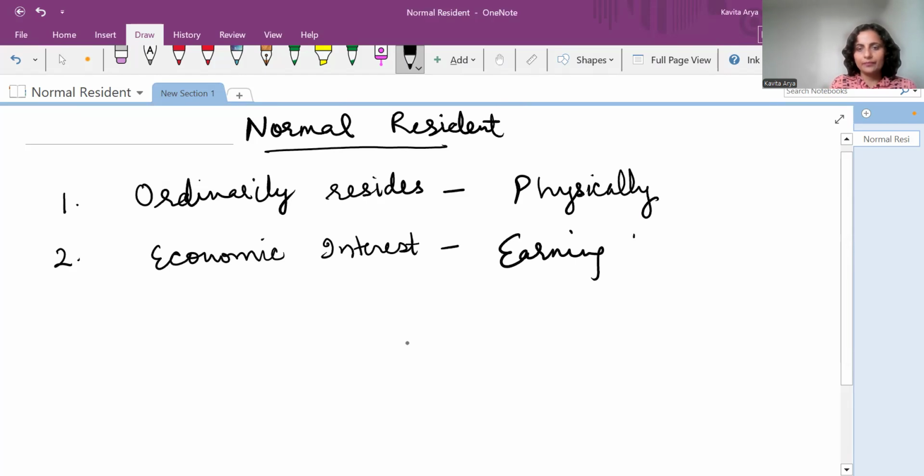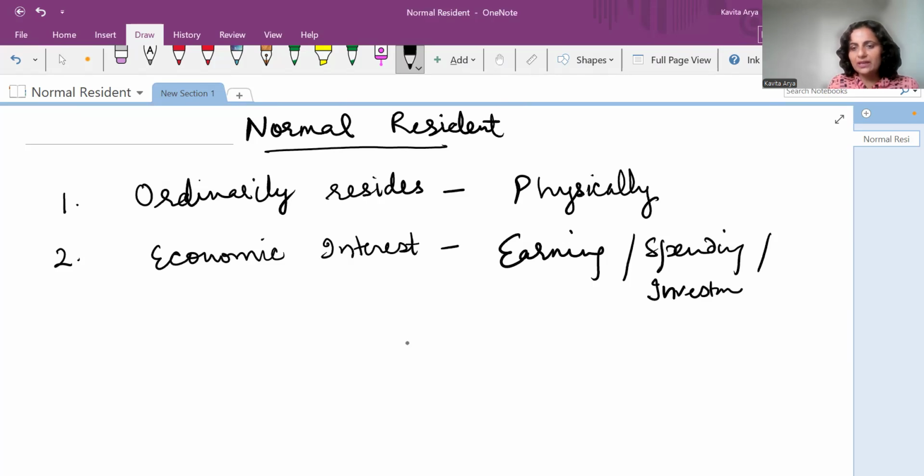But for some exclusions, like investments, majorly his economic matters are sorted in that country. So a normal resident is a person who ordinarily resides in that country and his economic interest is there in that country, right? But as in the previous concept of domestic territory, we had certain additions and deletions.